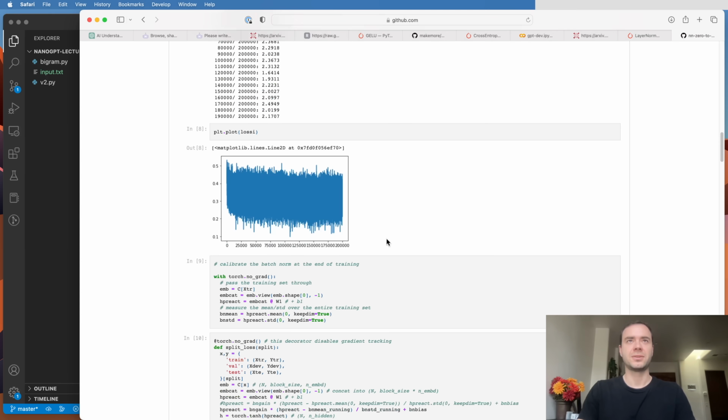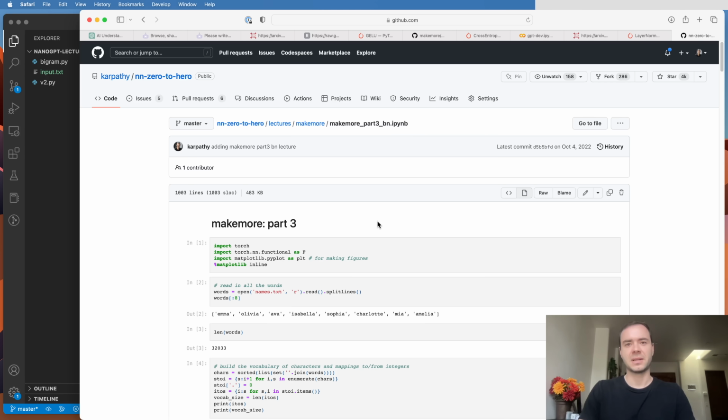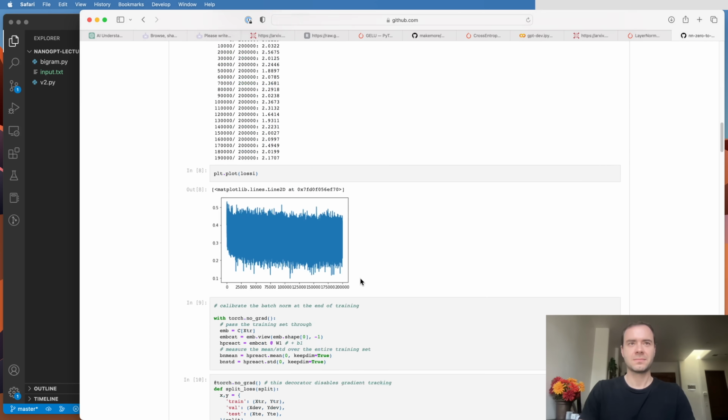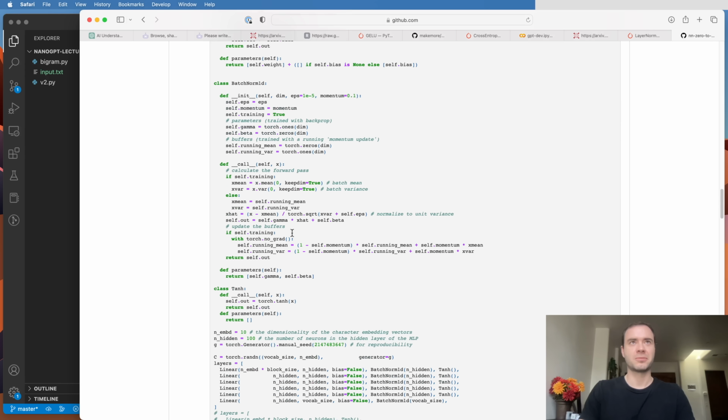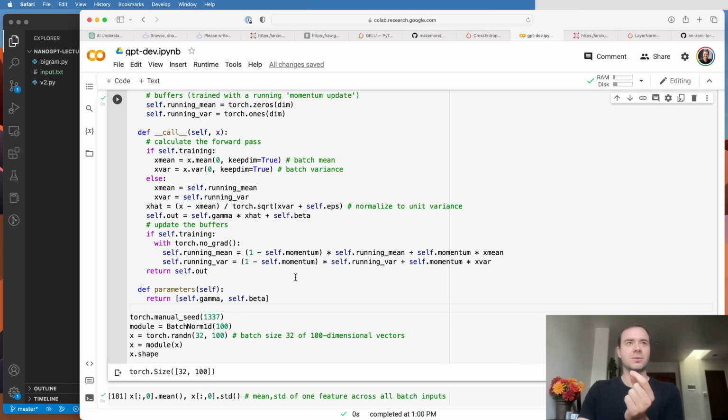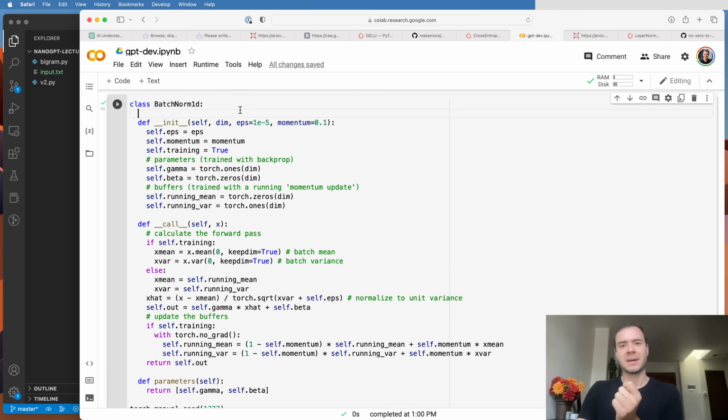So remember back to our Make More series part 3. We implemented batch normalization. And batch normalization basically just made sure that across the batch dimension, any individual neuron had unit Gaussian distribution. So it was 0 mean and unit standard deviation, 1 standard deviation output. So what I did here is I'm copy pasting the batchnorm 1D that we developed in our Make More series.